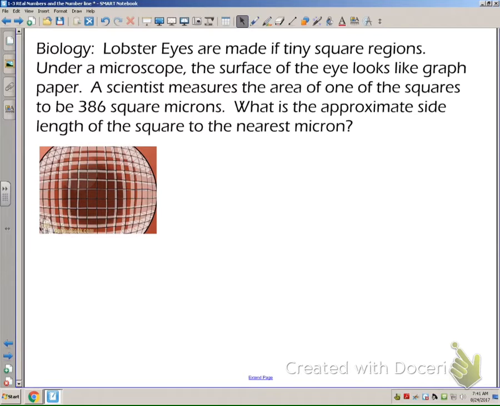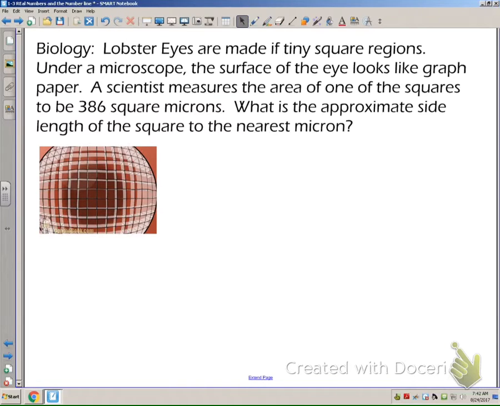A scientist measures the area of one of the squares to be 386 square microns. That's really, really, really small. What is the approximate side length of the square to the nearest micron?